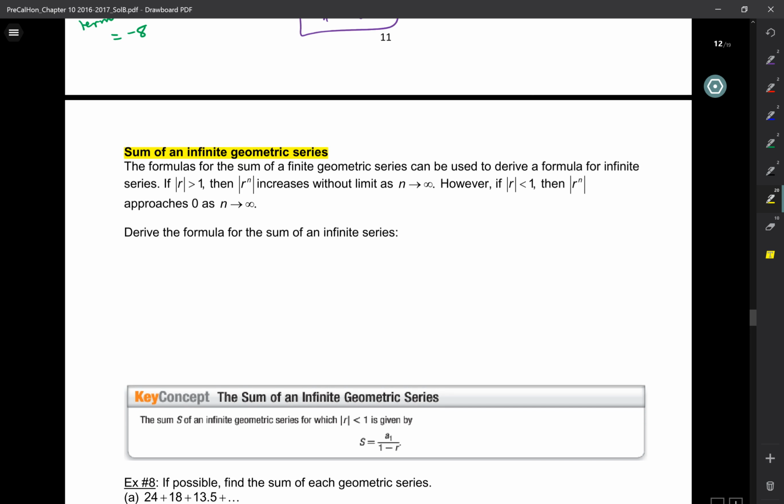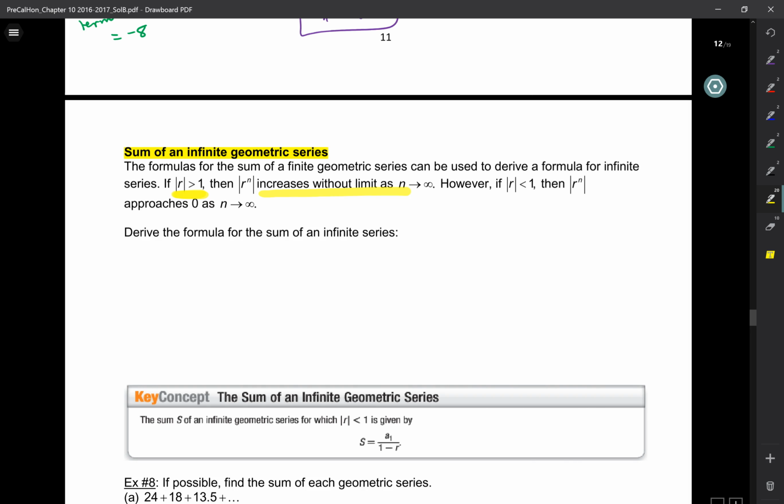So if r is greater than 1, for example, if r is like 5, then you're multiplying the numbers by 5 each time. So when you have an infinite number of numbers, your number is going to reach infinity, and the sum of that will be infinity, right? So this is going to increase without limit. Therefore, we have no way of adding it.